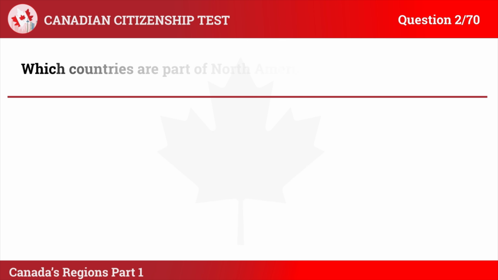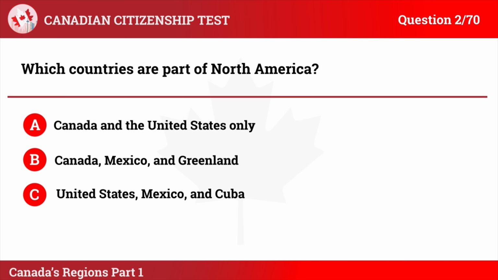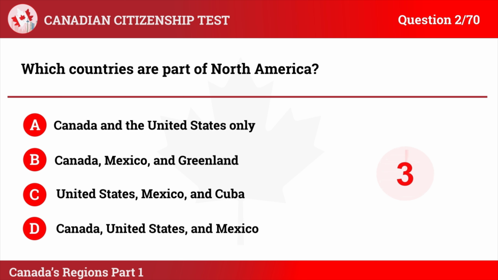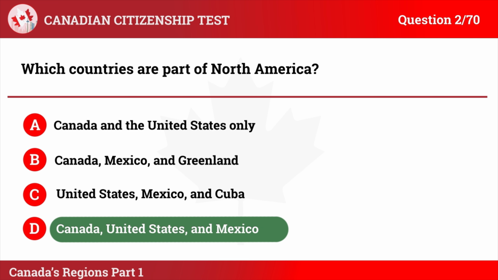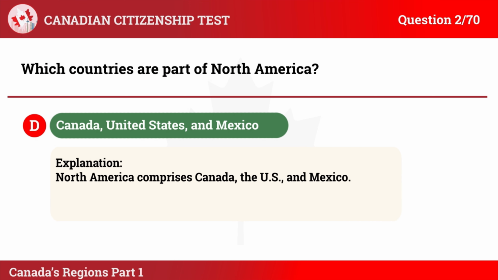Question 2. Which countries are part of North America? A. Canada and the United States only. B. Canada, Mexico, and Greenland. C. United States, Mexico, and Cuba. D. Canada, United States, and Mexico. The correct answer is D. Canada, United States, and Mexico. Explanation. North America comprises Canada, the US, and Mexico.